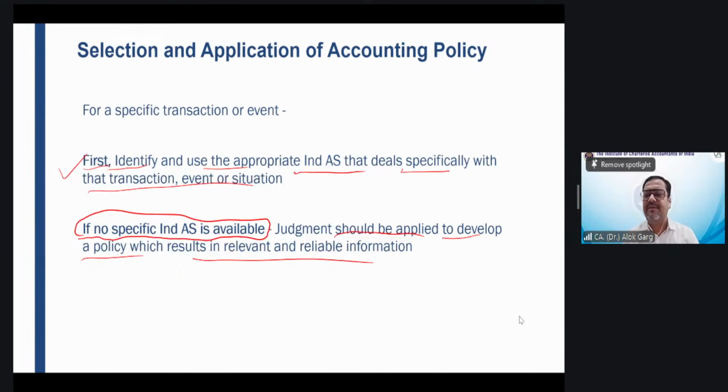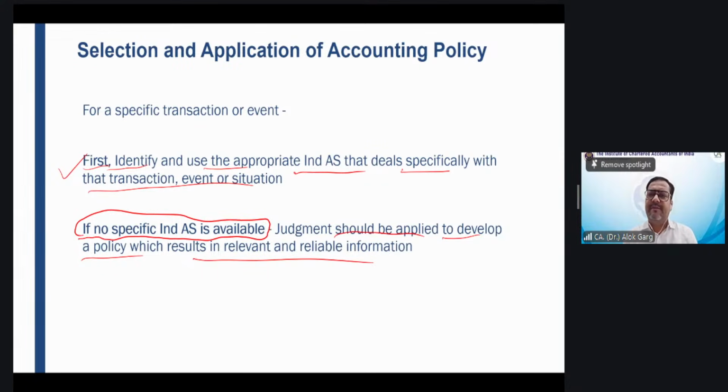No. Your brain has to be applied, wisdom has to be applied, to develop a policy which results in relevant and reliable information.